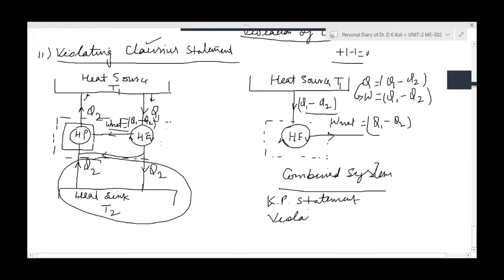So it is proved that if we violate one statement, another statement will be automatically violated. Even though it seems that the two statements are different, actually they are not. Both the statements are the same. Is it clear? So now I am going